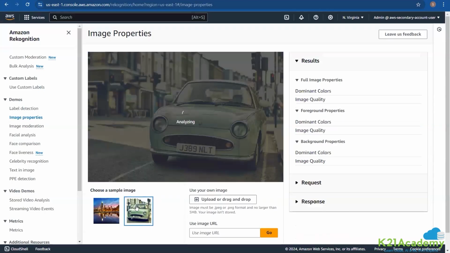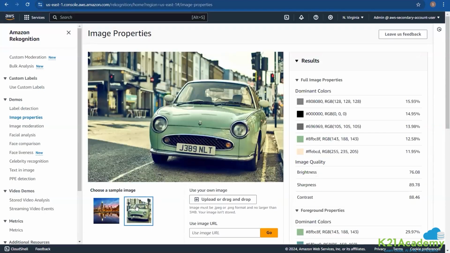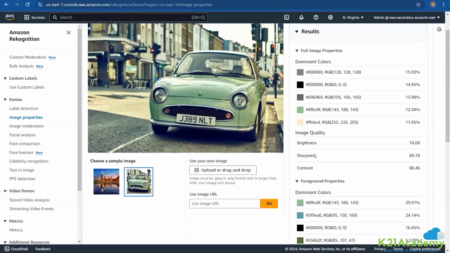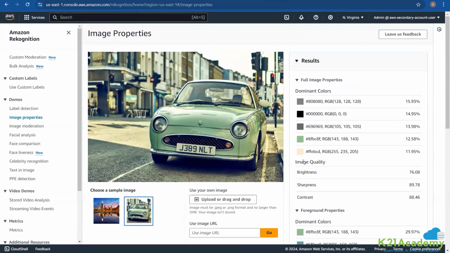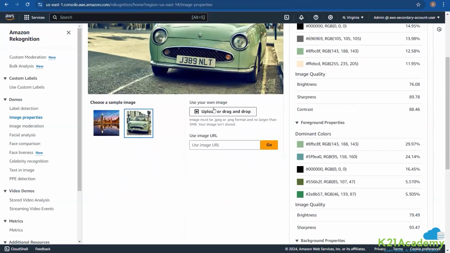Even if I just show you over here, this is an image of a car, right? And you can see the dominant colors that have been mentioned here, the brightness, the sharpness, the contrast. All of that is being supported. And you can upload your own image as well in order to carry this task out.